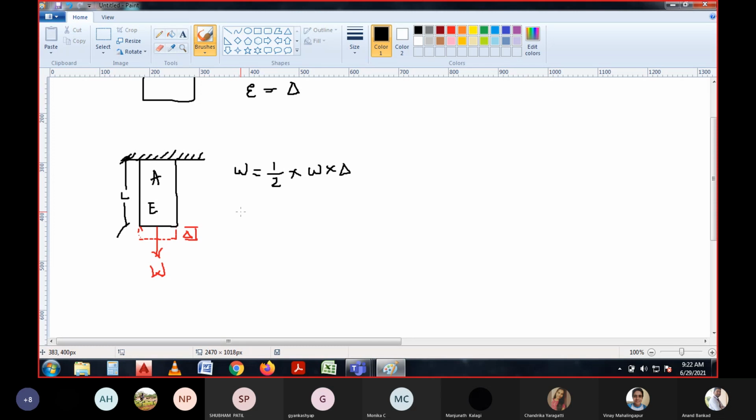Correct. So now, by referring to the basics, what is the modulus of elasticity E? Can anybody tell me what is E, the modulus of elasticity? We have studied the relation between them. Can anybody tell me?